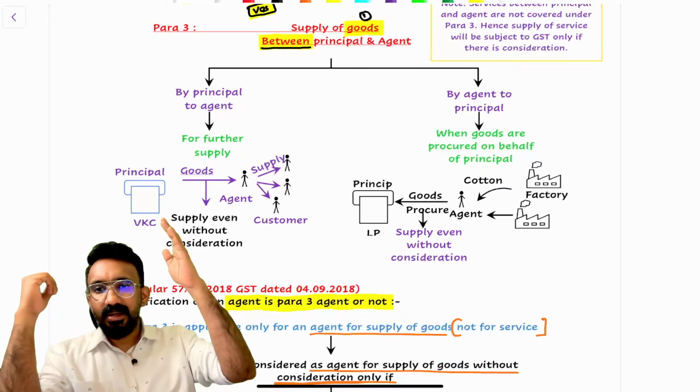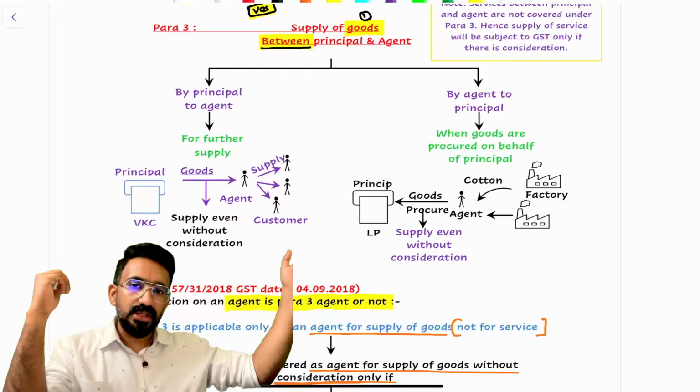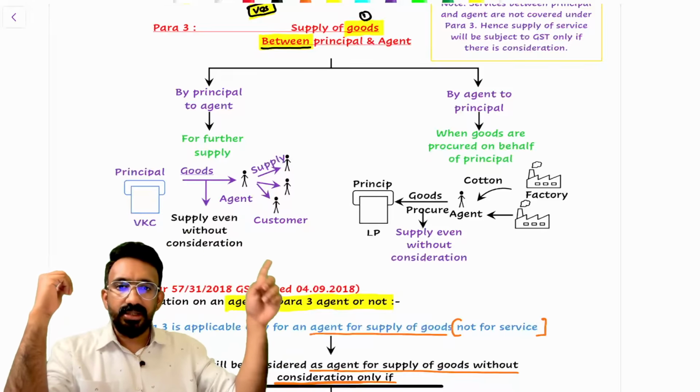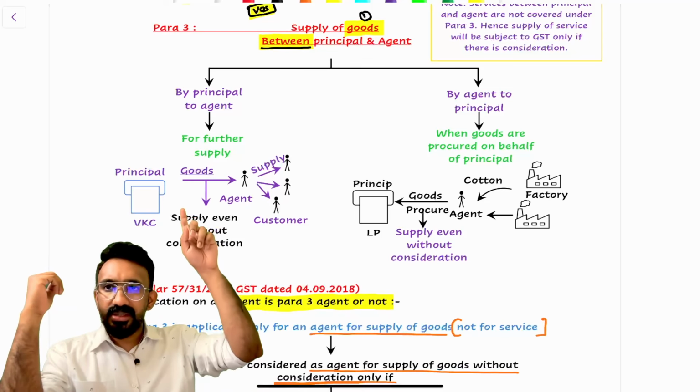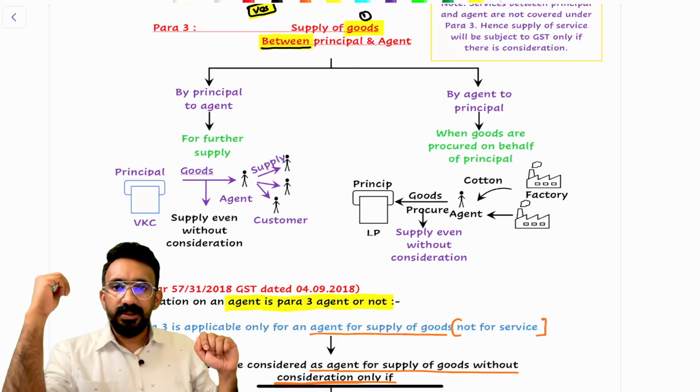Say I've written an example here. VKC is appointed an agent to sell the goods to customers. There are two transactions happening here: between VKC and the agent, and between the agent and the customer. Para 3 primarily talks about the transaction between the principal and the agent. You guys understanding this? Okay.